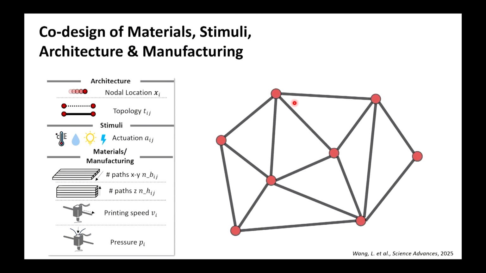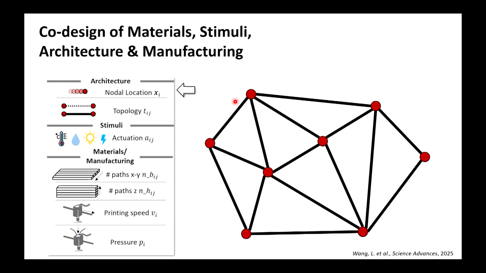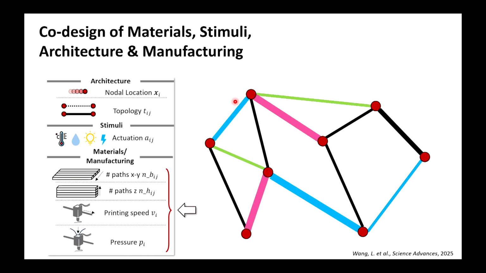So here we are looking at a network made by these processing parameters, and we are designing many different entities. The first one is the architecture. We can freely move the nodal location, and we can also design its topology by incorporating topology optimization. And we can also design its actuation. For the edges, what are the stimuli you want to actuate it with? And for each edge, we also design what would be the 4D printing parameters, including how many passes, what's the printing speed, and printing pressure.